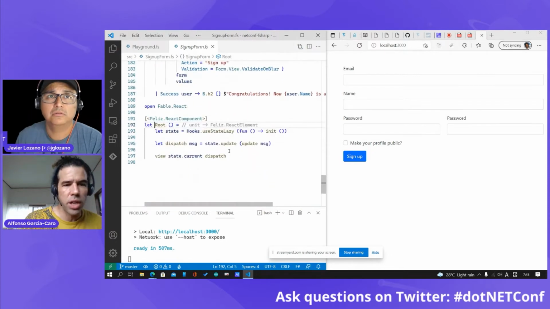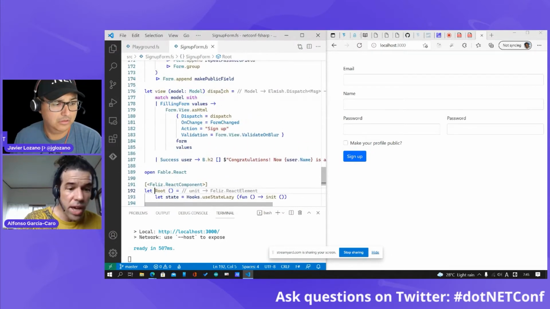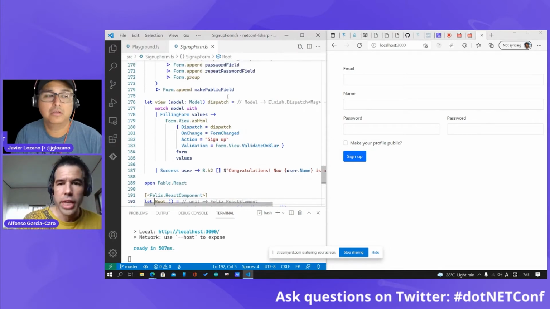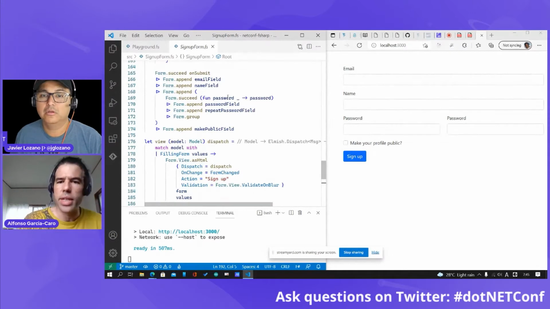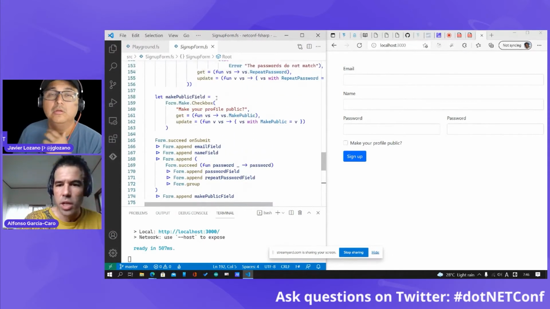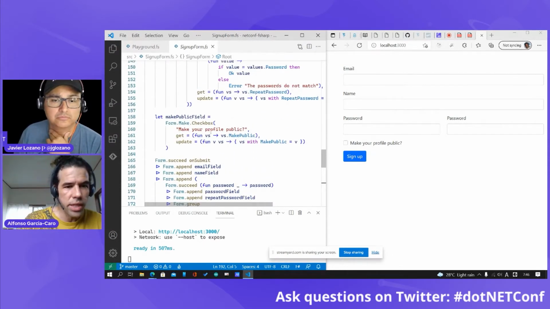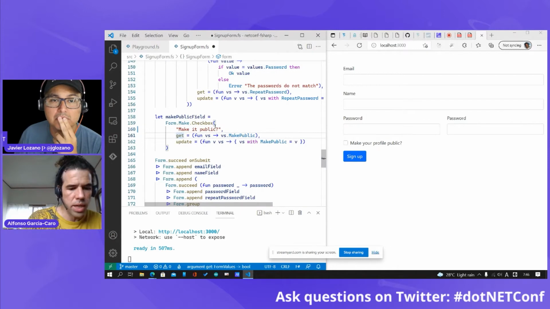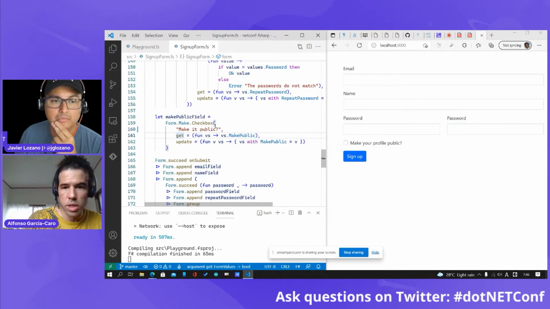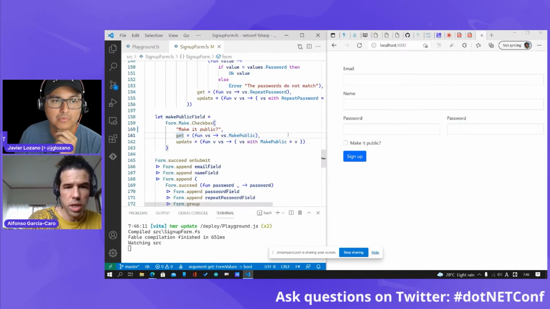I'm just using this, I think it's pronounced Vite. It's a new bundler to create a development server in JavaScript. So the nice thing, let me make it public. Just check this and check this, and I'm saving the code. This is going to change automatically. Okay.